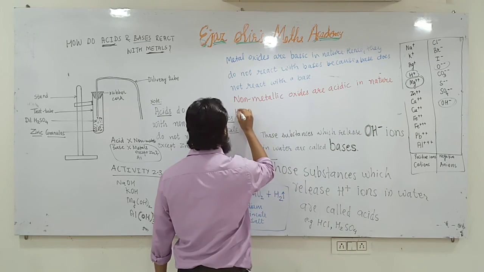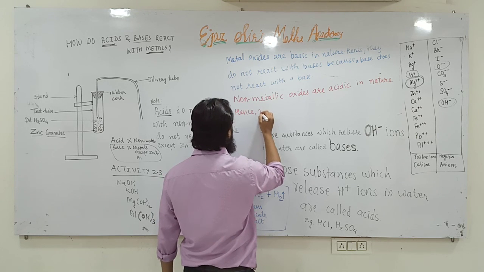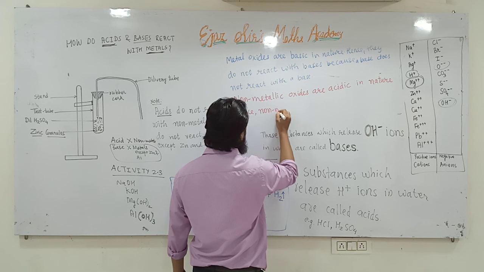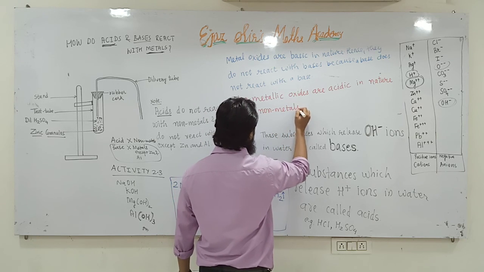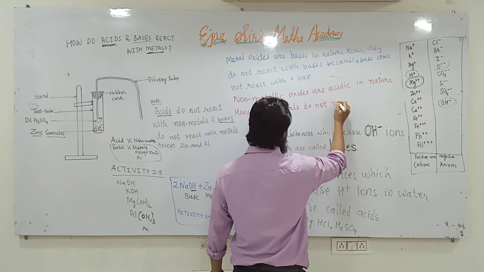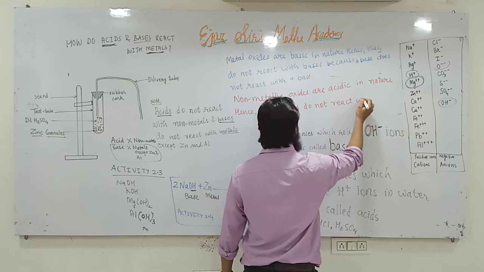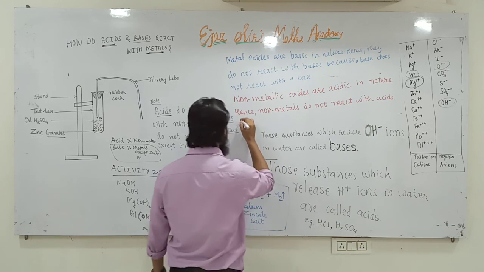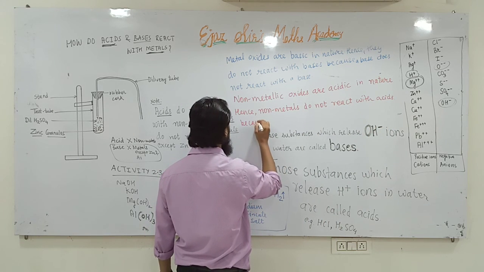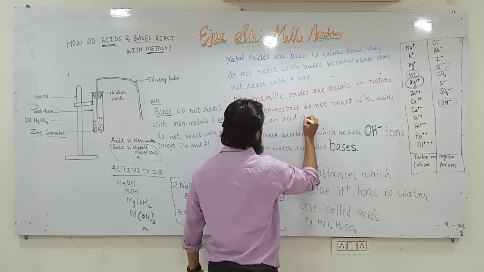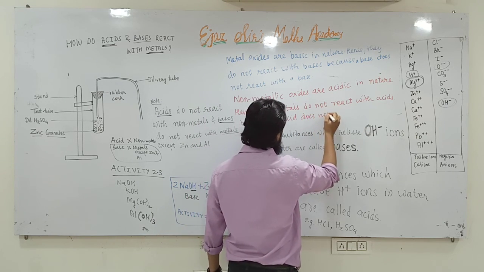Hence, non-metallic oxides, hence non-metals, do not react with acids, because an acid does not react with another acid.